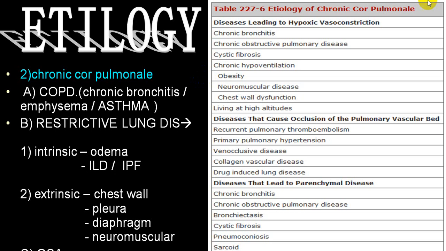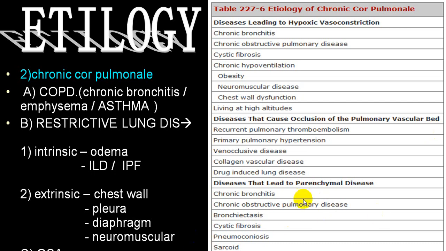These are all the different conditions which can end up with chronic cor pulmonale, and this is a big list. Hypoxic vasoconstriction, occlusive pulmonary vascular bed, and lung parenchymal disease like chronic bronchitis, COPD, bronchiectasis, fibrosis, cystic fibrosis, pneumoconiosis, sarcoidosis, interstitial pulmonary fibrosis.